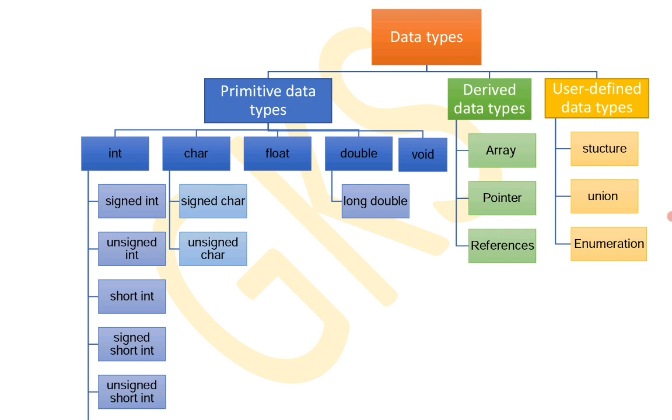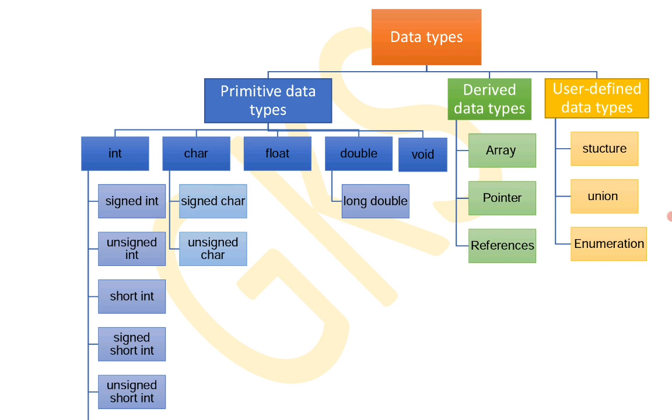Int means integer, char means character, float means real numbers or decimal numbers, double means double floating numbers or double real numbers. Void means there is no data type, a null data type.